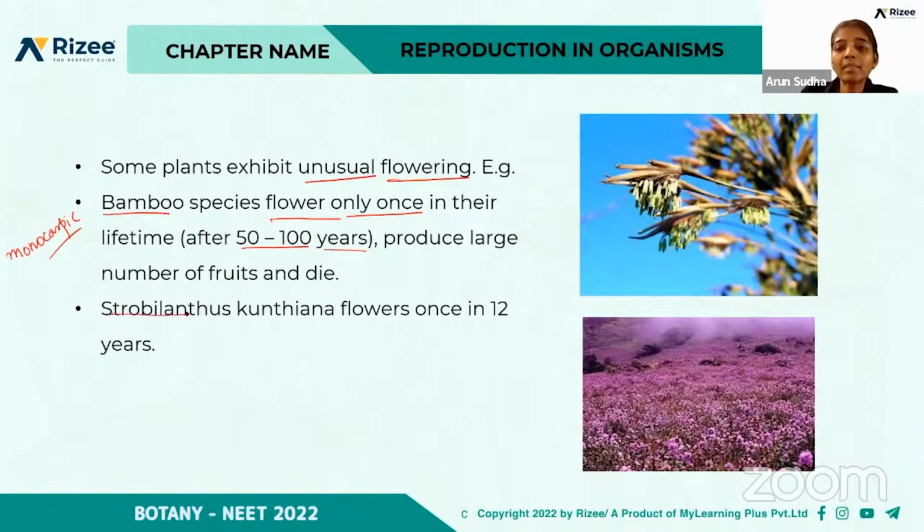And Strobilanthes kunthiana flowers once in 12 years. You could have heard of the blooming of Strobilanthes kunthiana in Kodaikanal. They blossom only once in 12 years. So when you compare the different plants, they differ in the length of their vegetative phase, that is before flowering. Because Strobilanthes kunthiana flowers only once in 12 years.